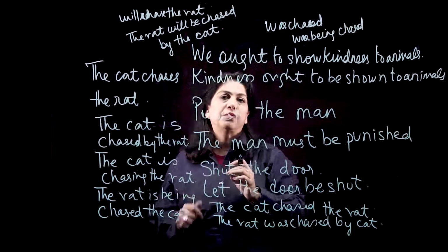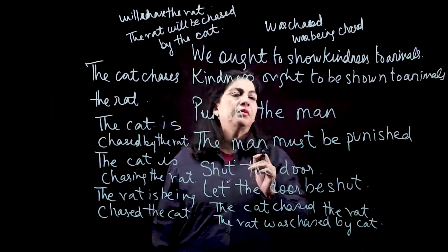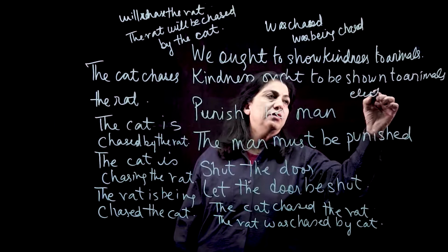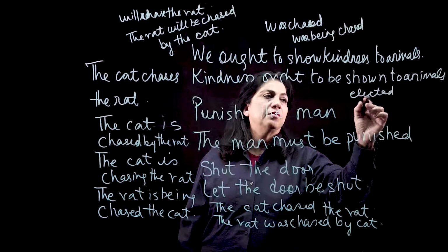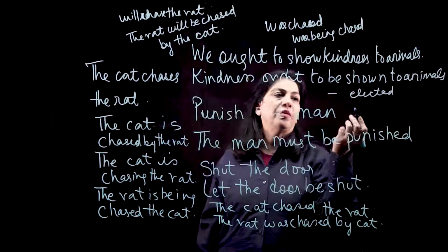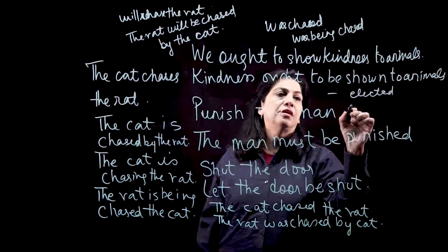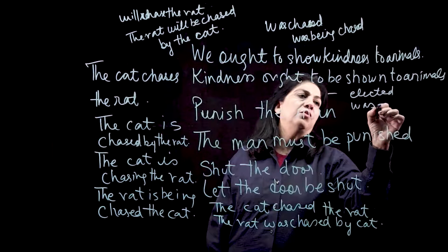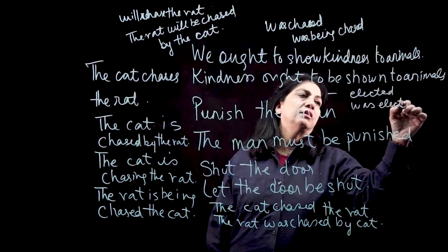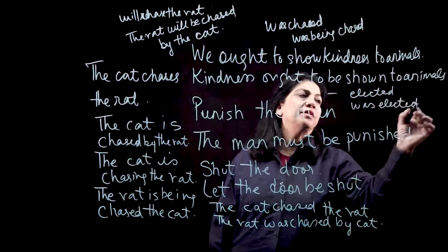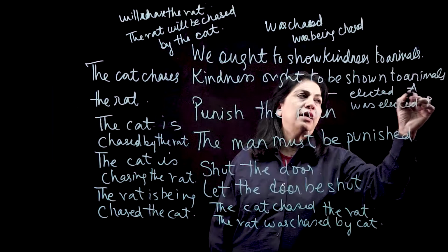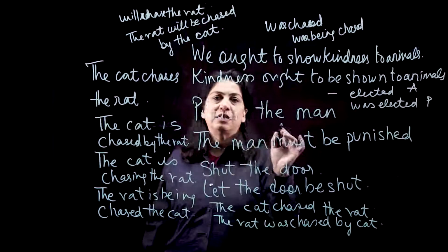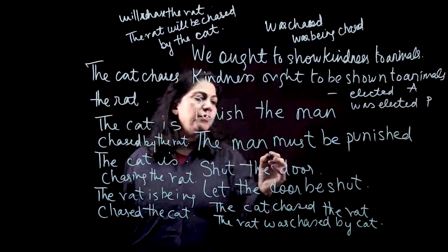Let us see one more. We elected him captain. See, we elected him. So this is one tense. Now, in order to make it a passive, he was elected. So that's how we made it into a passive form, and this was your active sentence. Now let's see another example I'm writing for you.